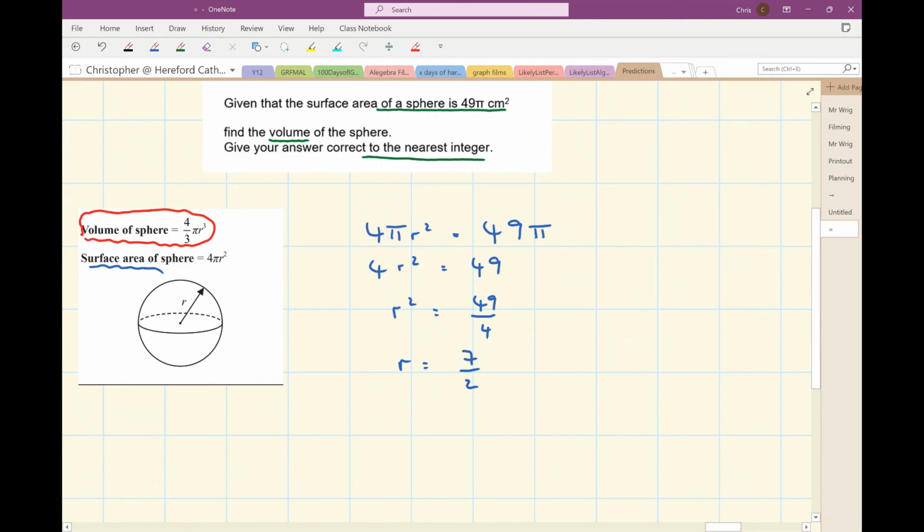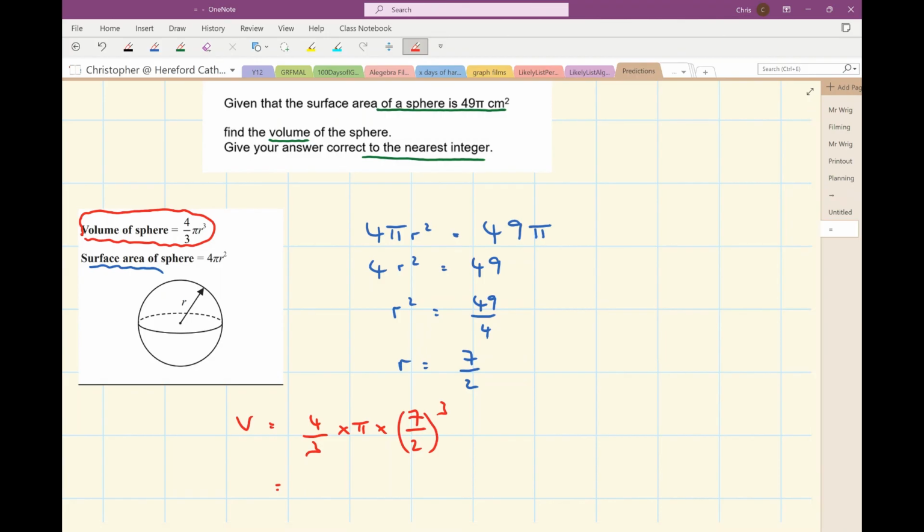And now I'm asked to find the volume of the sphere, correct to the nearest integer. So the volume formula is 4/3 times pi times r cubed, and r is 7/2. So I'm simply going to put that into the calculator.